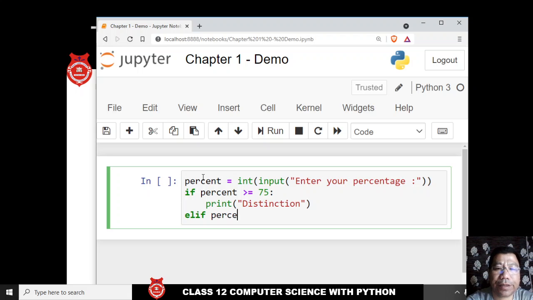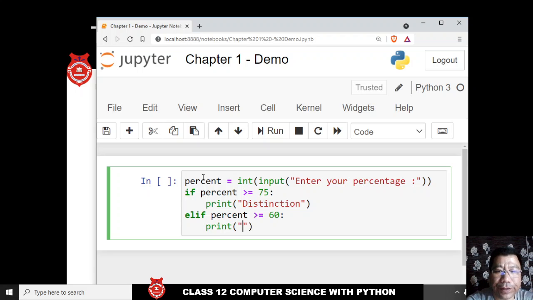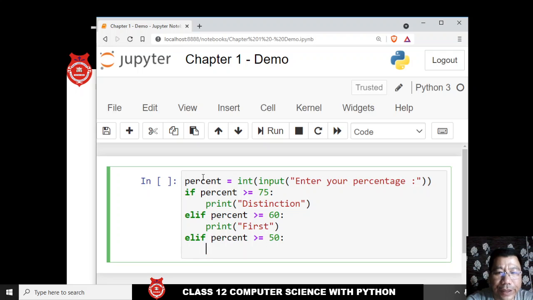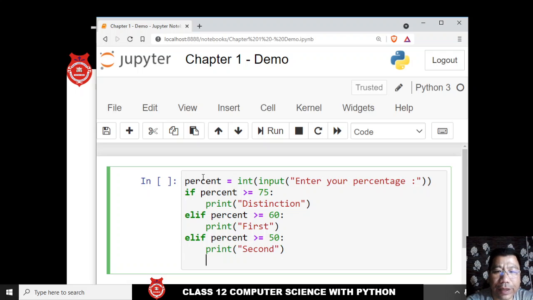Okay, elif percent greater than or equal to 60 colon, and you have to print first, and then elif again percent greater than or equal to, let us say, 50, and print second, and then elif again percent greater than or equal to 33 colon, and print